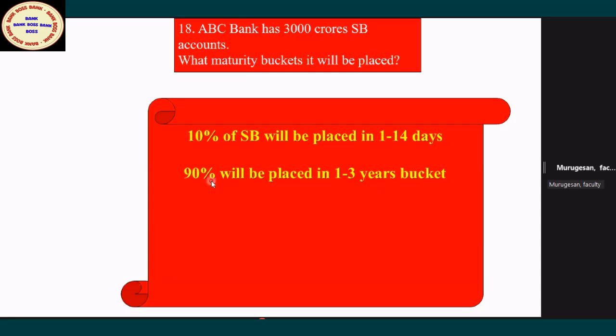The remaining 90%, don't think it will be withdrawn immediately. It has to be grouped in the 1 to 3 years bucket. This is the RBI rule. If you know this rule, you can do the maturity analysis, the gap analysis.